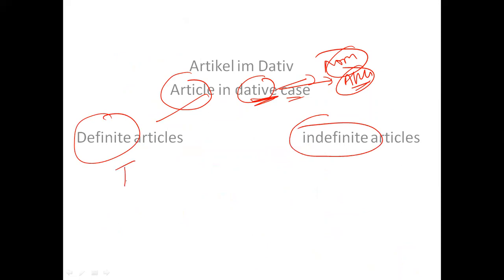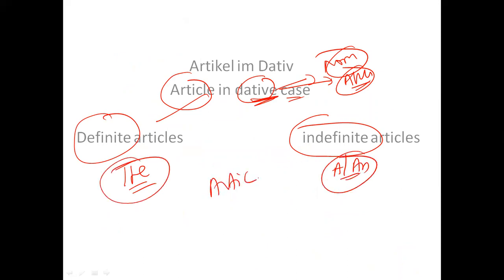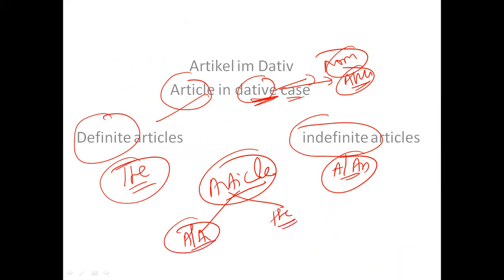Definite means "the", and indefinite means "a" or "an". In English, two types of articles are there. One is "a" or "an", and second is "the". So "a" and "an" are known as indefinite articles, and "the" is known as the definite article.